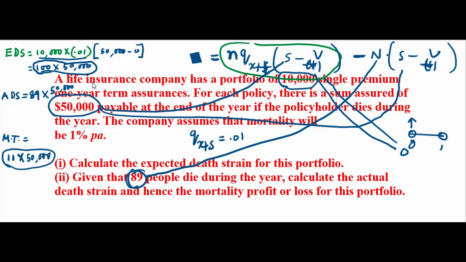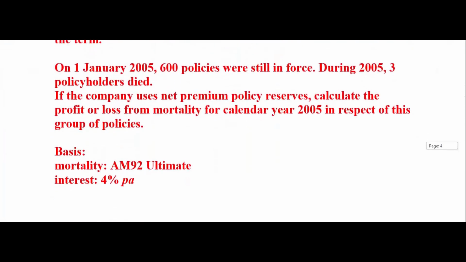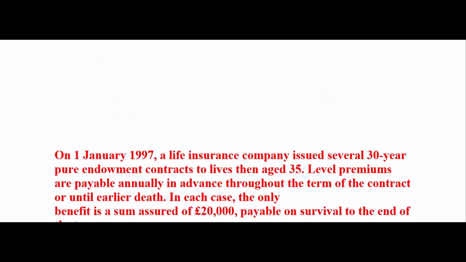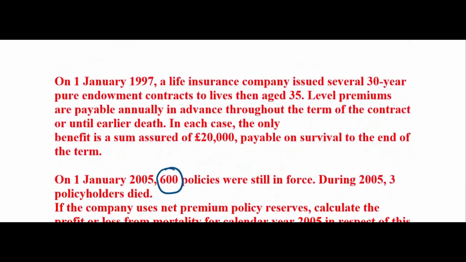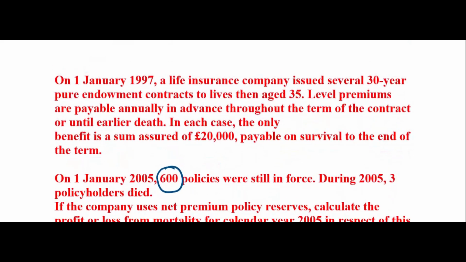There is no reserve here. Reserve is 0. Remember, this is 1 year. When you go to another problem like this, you will be able to apply it. Mortality M92, interest rate 4%. That is the basis. Then 2005, 600 policies were still in force. During 2005, 3 policyholders died. So all information is given, but it started in 1997. Remember? So we'll try to do during 2005. You can count all this. I'll do it in 1 minute.